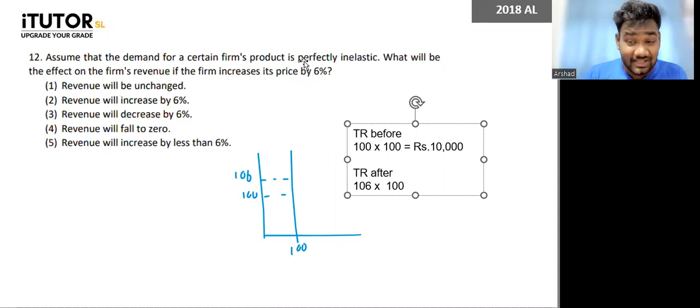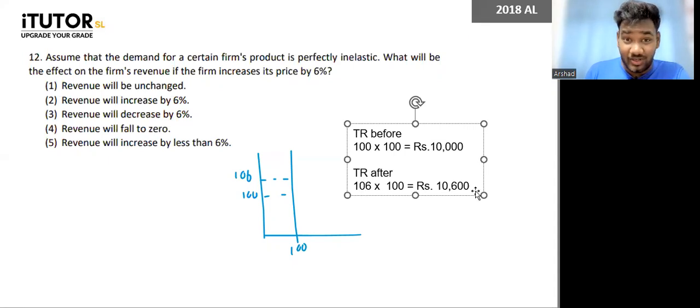Perfectly inelastic means even when price changes, QD does not change. So now how much is my total revenue? It's 10,600, right? So 100 went to 106, a 6% increase.